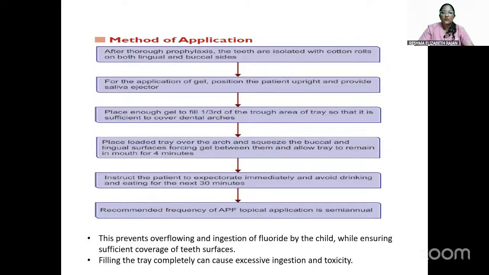Now, why 1/3 of the tray? After thorough prophylaxis, the teeth will be isolated. For application of the gel, the patient will be positioned upright and we place enough gel to fill 1/3 of the trough area of the tray. That is sufficient to cover the dental arches. So that is the method. Why 1/3? Because this prevents overflowing and ingestion of the fluoride by the child, and it also ensures sufficient coverage of the tooth surfaces. Filling the tray excessively will lead to toxicity and excessive ingestion. So we will fill only up to 1/3 of the trough area of the tray.